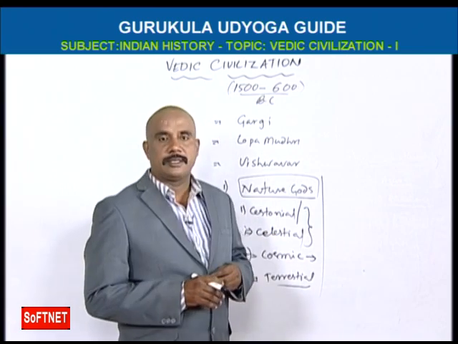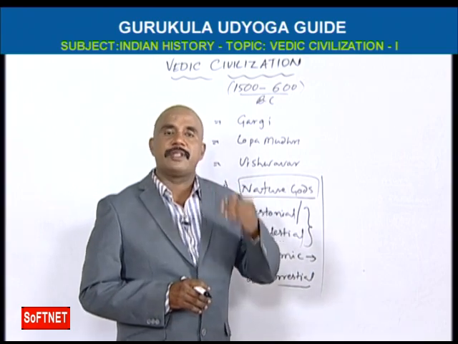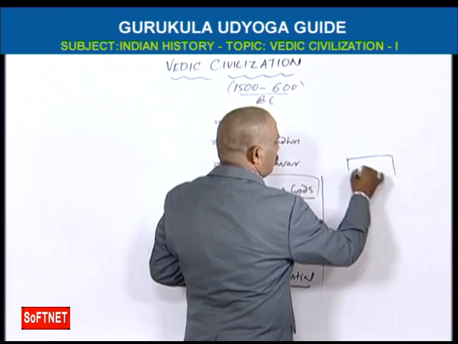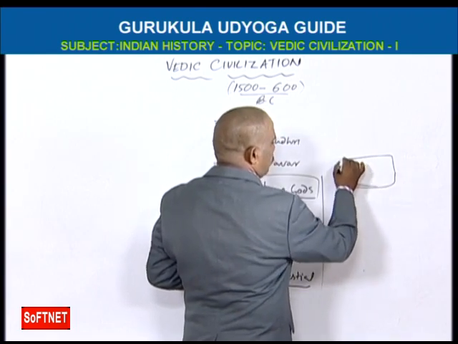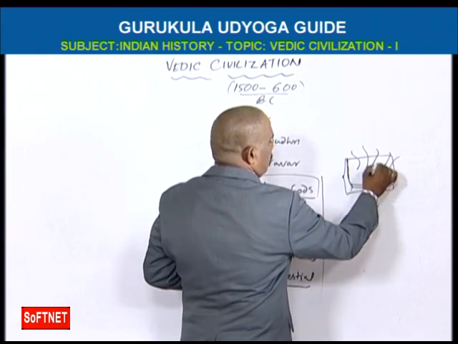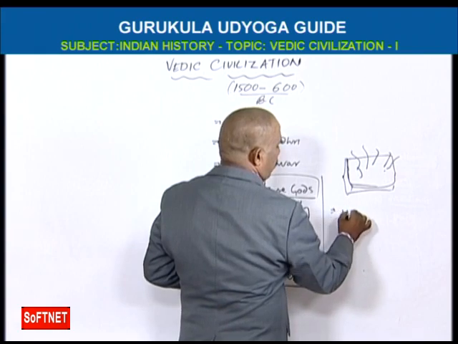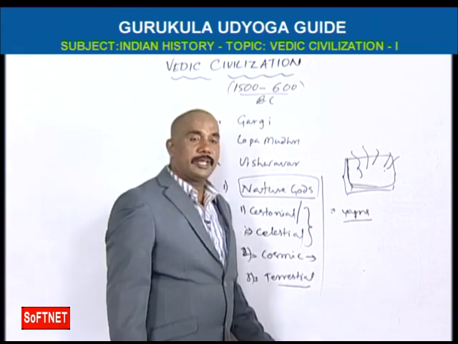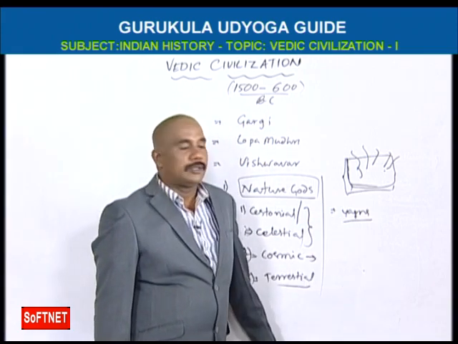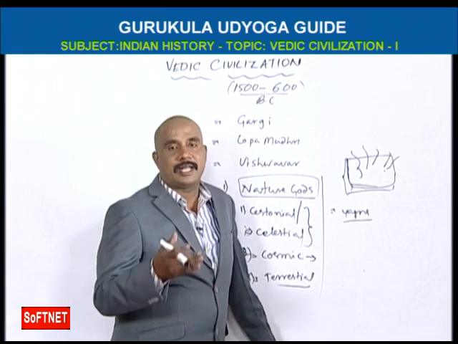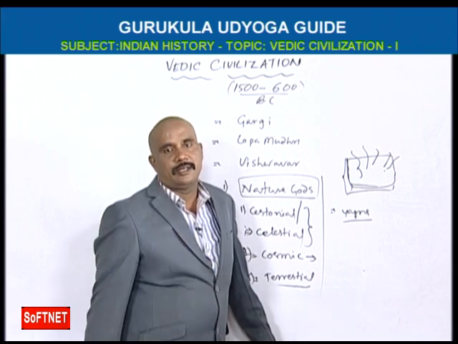In early Vedic civilization, the most important system is Krat, that is, Yajna and Yaga, sacrifices. The most important thing is doing Krat, doing Yajna Yaga.